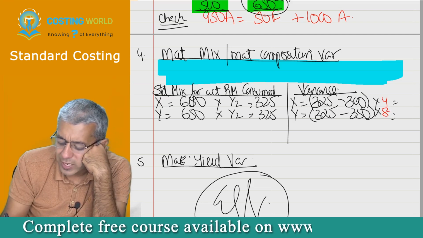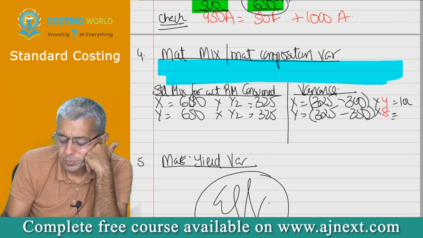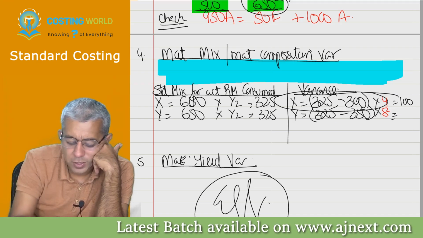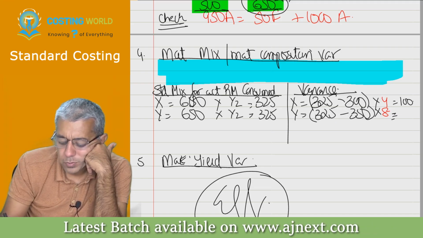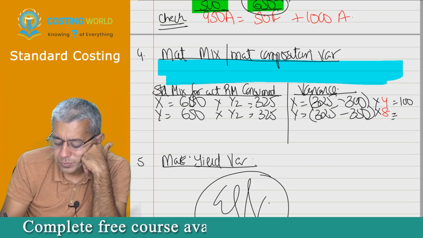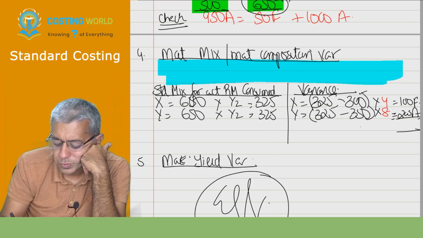Tell me, X variance is adverse or favorable? Favorable. He has consumed less, no? Y's variance is adverse. He has consumed more.